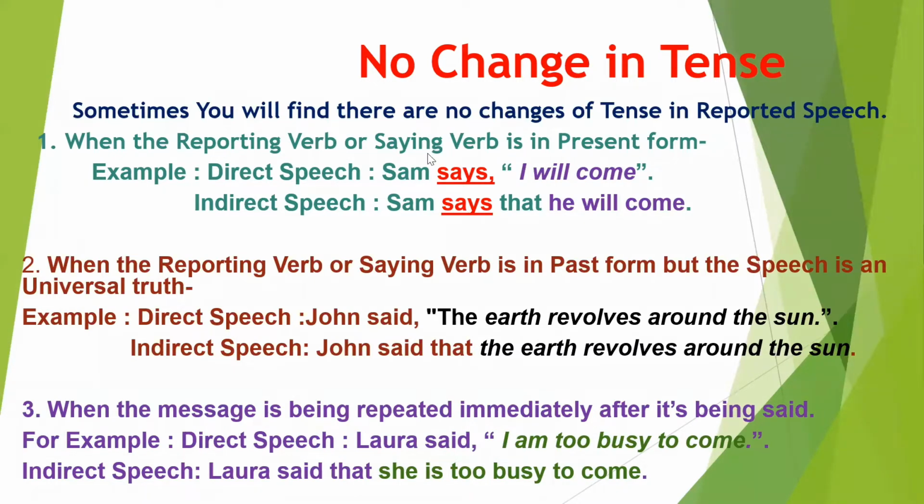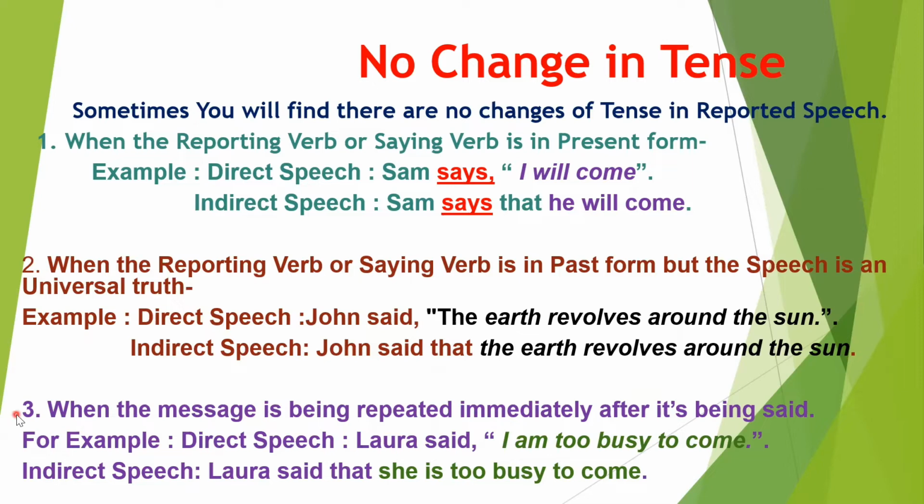Number 2, when the reporting verb or saying verb is in past form, but the speech is universal truth, that time also direct speech doesn't make any changes to turn into indirect. John said the earth revolves around the sun. This is an universal truth, right? We cannot change it. So when you are making it into indirect, you are saying John said that the earth revolves around the sun. See the verb here, revolves. It remains the same as revolves for the indirect speech also.